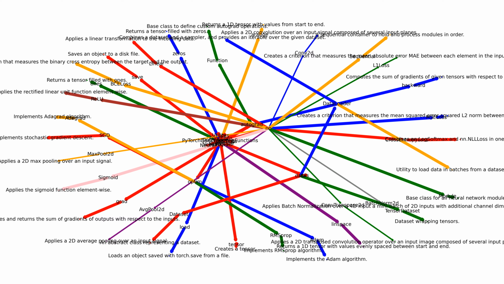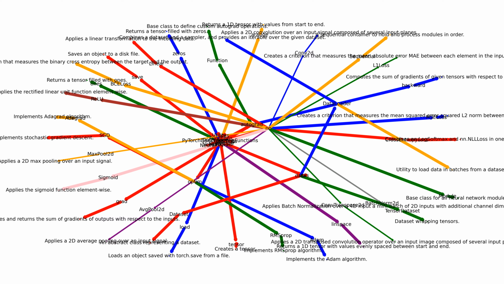torch.nn.MaxPool2d applies a 2D max pooling over an input signal. torch.nn.AvgPool2d applies a 2D average pooling over an input signal. torch.nn.ReLU applies the rectified linear unit function element-wise. torch.nn.Sigmoid applies the sigmoid function element-wise.